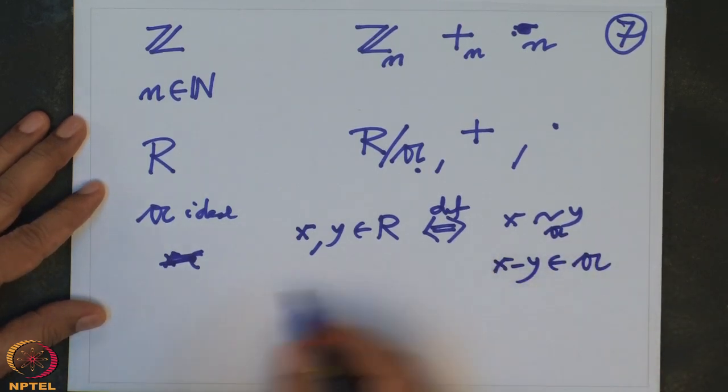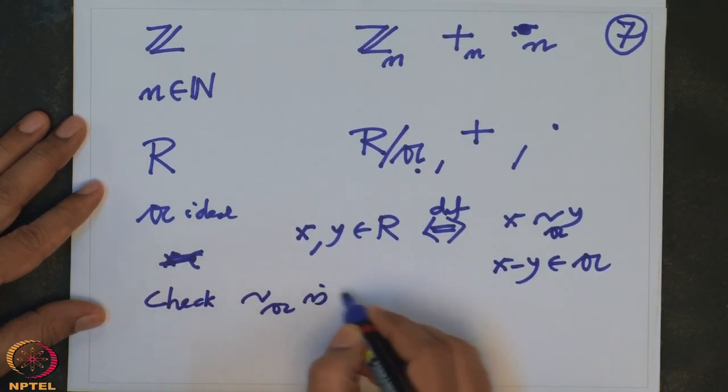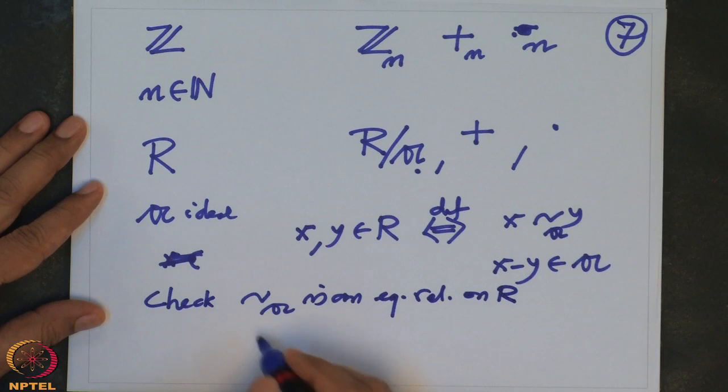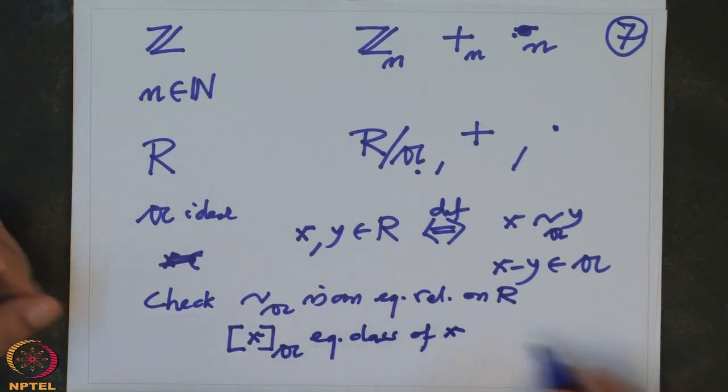And now I will just say, check that this is an equivalence relation on R, and let us denote the equivalence class of x by x suffix A. And obviously, to add, add as usual and take its equivalence class under A, and then you check that these operations are well defined. Everything is the same. If one gets stuck, go back to study this example. So from this ring R, we have this new ring.